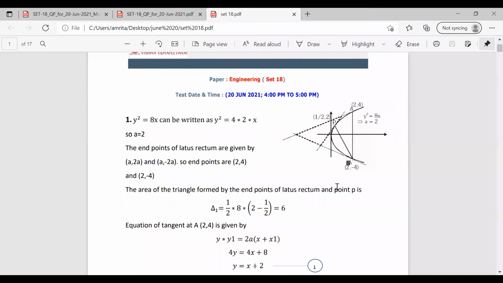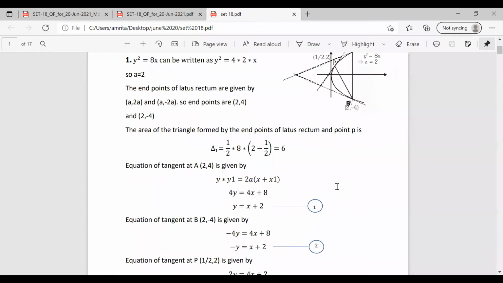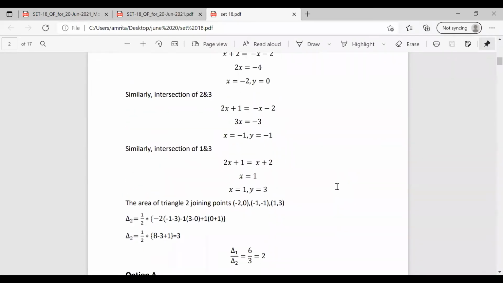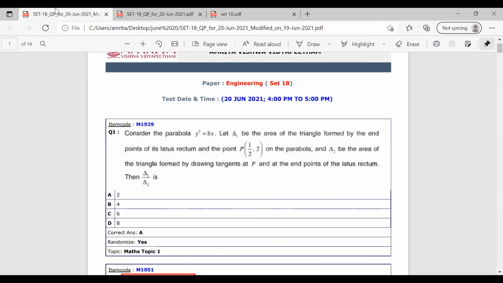So taking the ratio of delta 1 by delta 2, delta 1 is 6 and delta 2 is 3. So we have 6 by 3, which is equal to 2. So checking among the options, the correct answer for the question is option A, that is 2. So in these types of questions, the first thing you have to do is draw the diagram and understand the concept well, what is asked in the question.